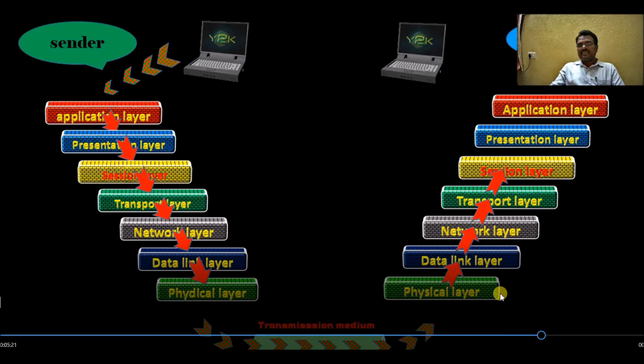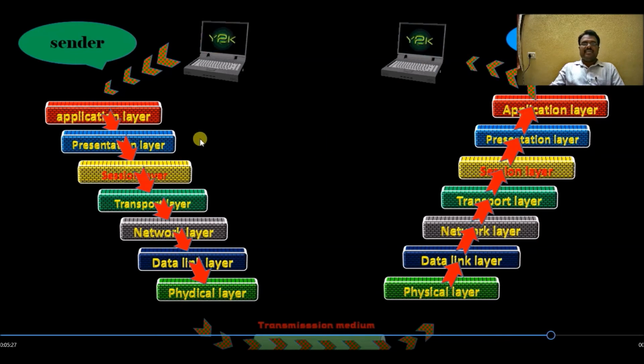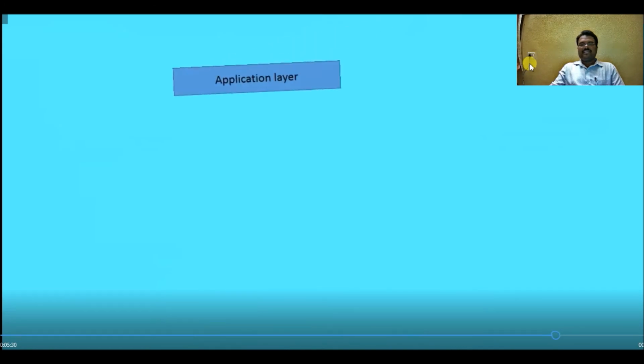After transmitting the data in the transmission media, the data is taken to the physical layer at the receiver's end, and the physical layer forwards the information to the data link layer, and the data link layer forwards to the network layer, to the transport layer, to the session layer, and the session layer forwards to the presentation layer. Here all the decryption, decompression and decoding will take place. Then the data is handed over to the application layer. From the application layer, the receiver is able to see the data on his terminal at the receiver's end. And this is the scenario that takes place with the help of the OSI reference model in networking.